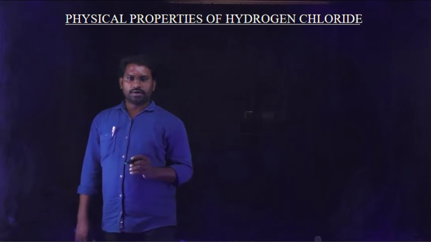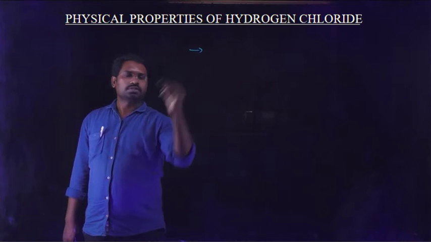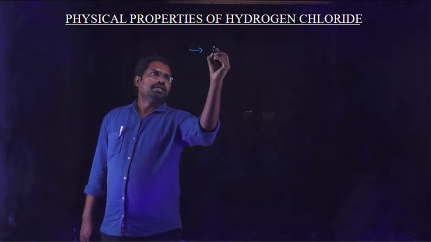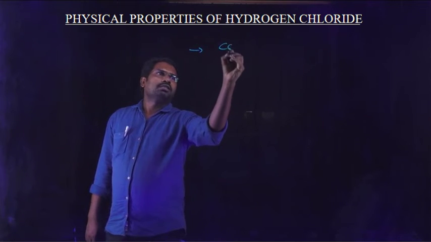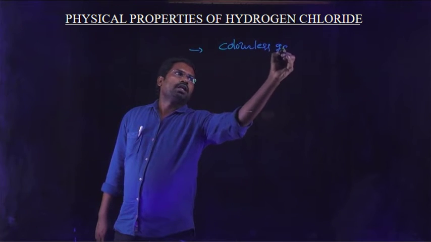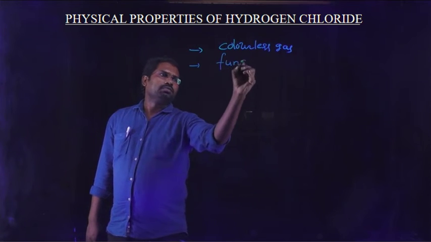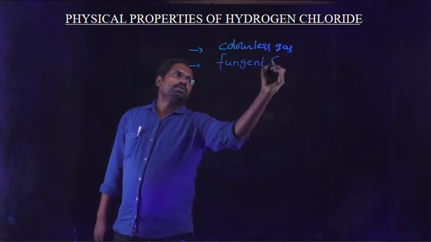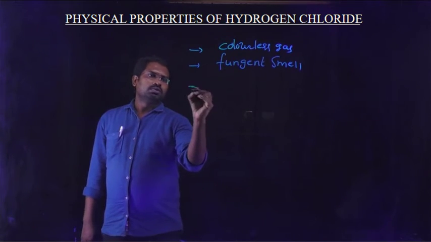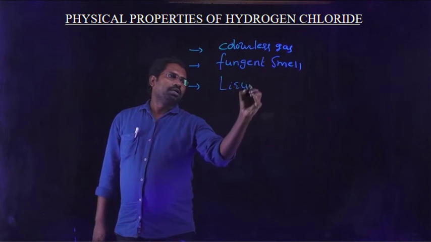Physical properties of hydrogen chloride. What are the physical properties of hydrogen chloride? First of all, hydrogen chloride is a colorless gas with a pungent smell or odor. It can be easily liquefied.